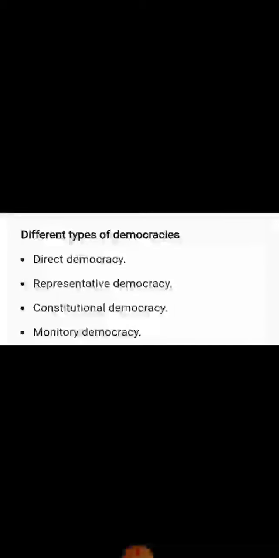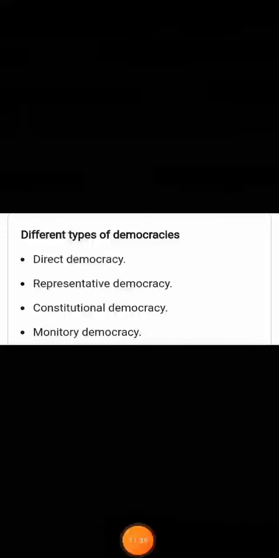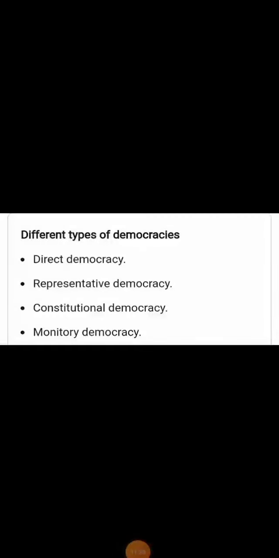The next topic is the different types of democracy. Here we saw that there are 4 types of democracy: direct democracy, representative democracy, another name for which is indirect democracy, along with constitutional democracy and monetary democracy. So these are the main types of democracy. Along with this we saw why we need a democracy. The need for democracy is that it ensures the proper functioning of the government, since it is the people who elect them, and therefore this makes them more accountable.